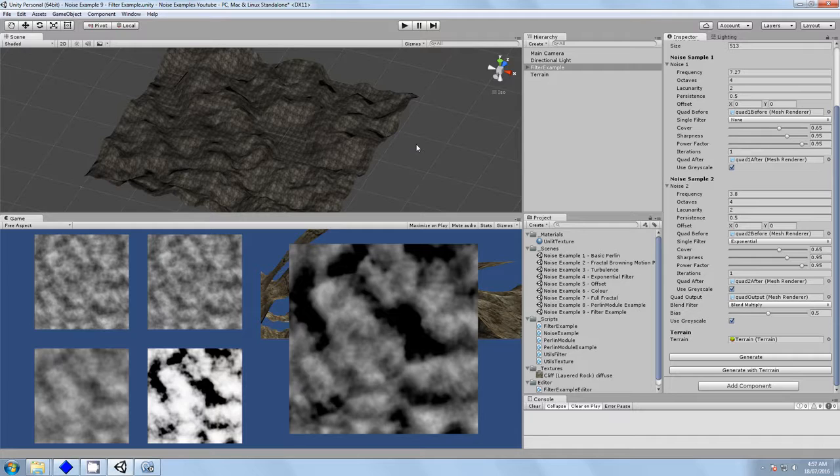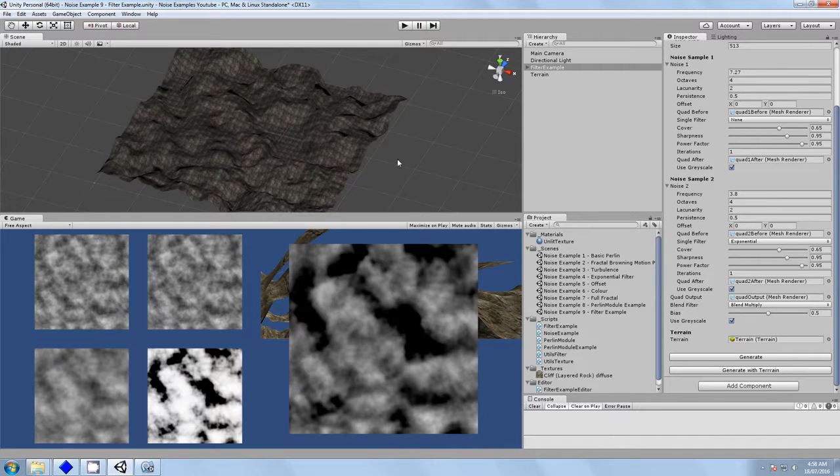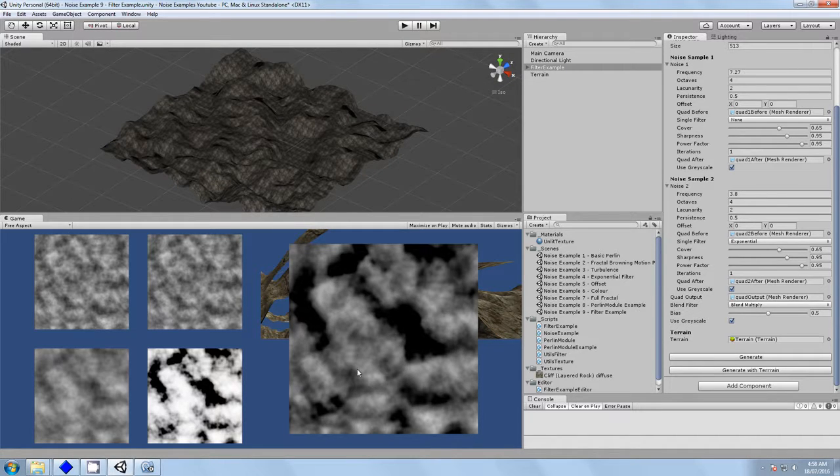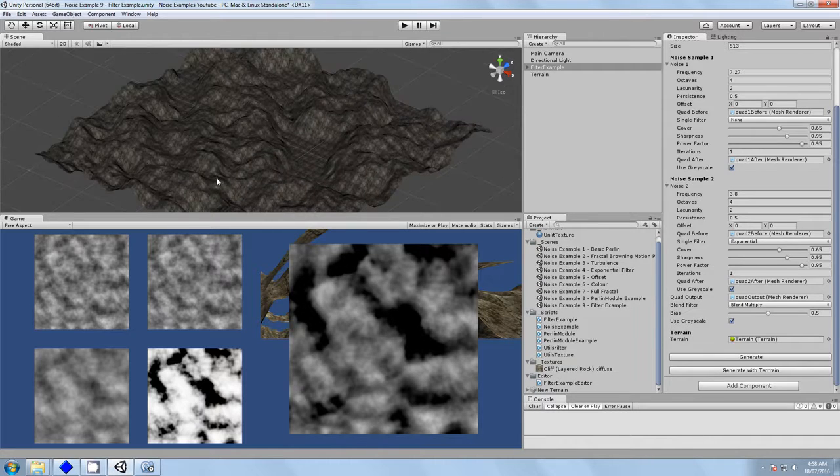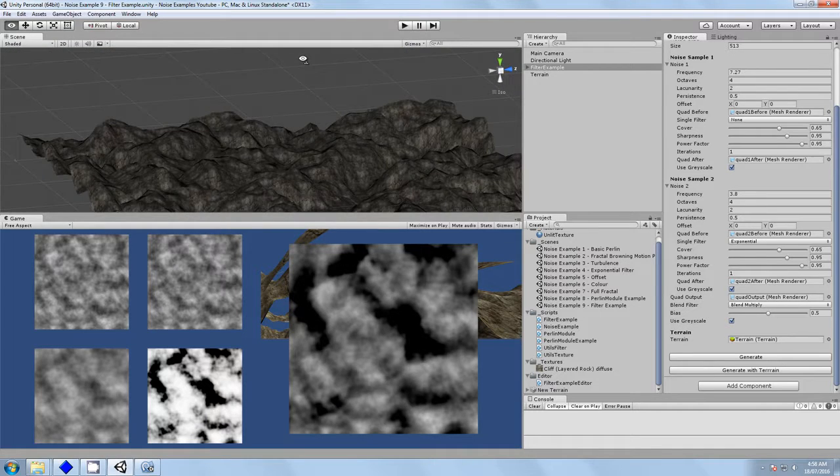So, yeah, I hope this was helpful. I certainly had a lot of fun doing it, even though I'm a bit nervous. There's probably one more step we could include. After you're generating a terrain, if you wanted to use this texture as a mini-map, you could actually save this texture as well. I'm just going to put it out there. Let me know in the comments if you want me to do one more video showing how to save this texture asset so that you can use that texture as a mini-map for your generated terrain.